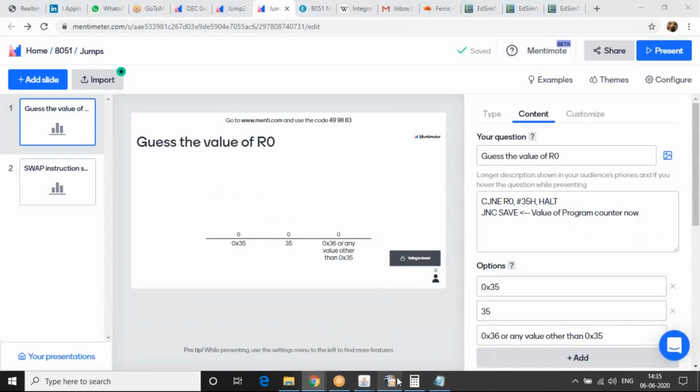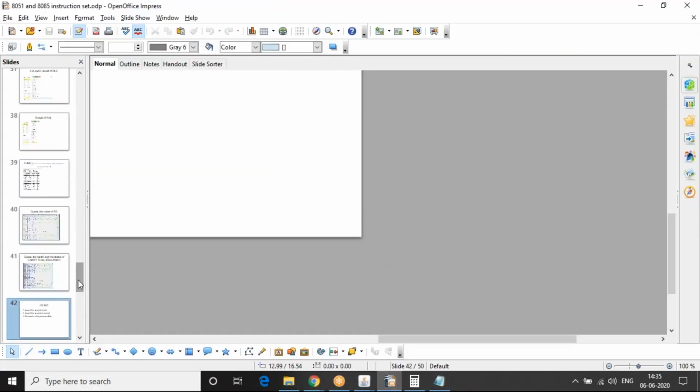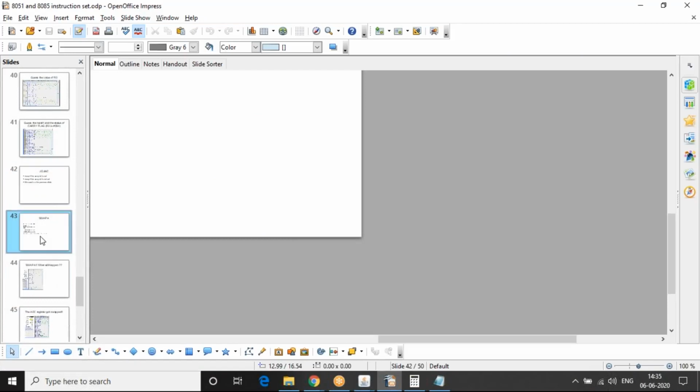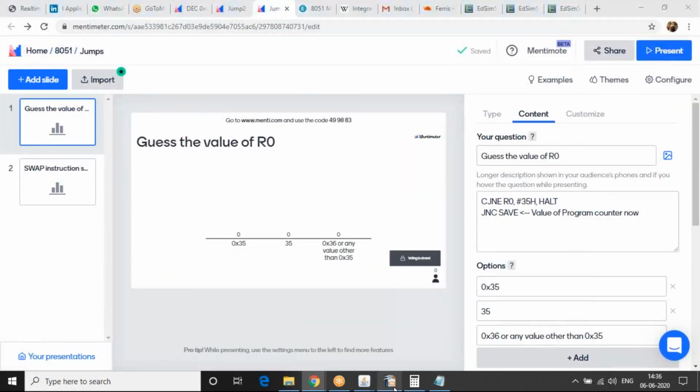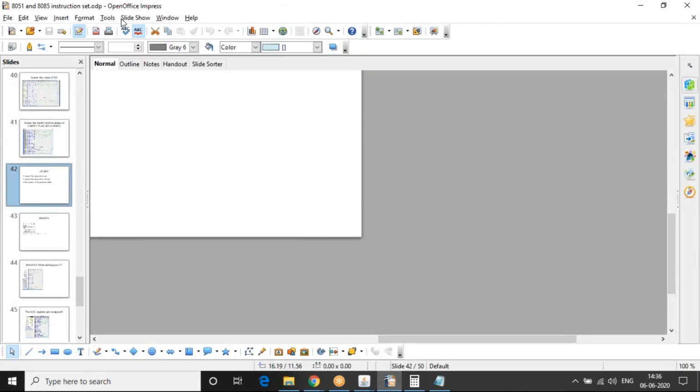Okay, I'll come to that. In the meantime, we'll go and look at a couple of other instructions. We'll look at swap. Okay, before we look at swap, the next instruction which I wanted to speak about was jump on carry and jump on not carry.